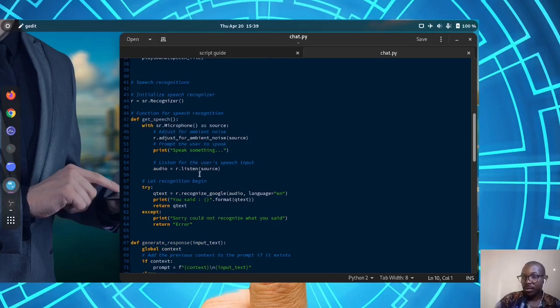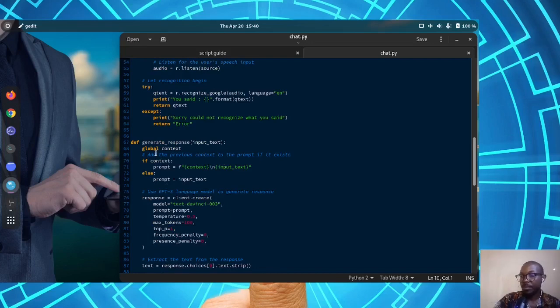Once it receives the audio, it recognizes, and in case it's unable to recognize what you just said, it should be able to return an error, and not have to pass an empty query to ChatGPT.